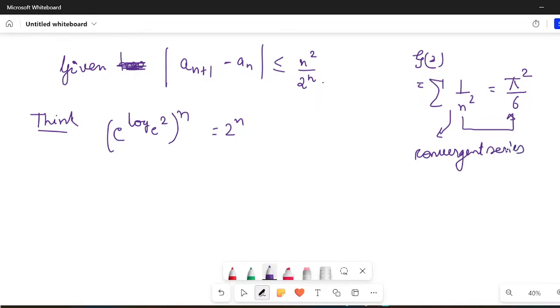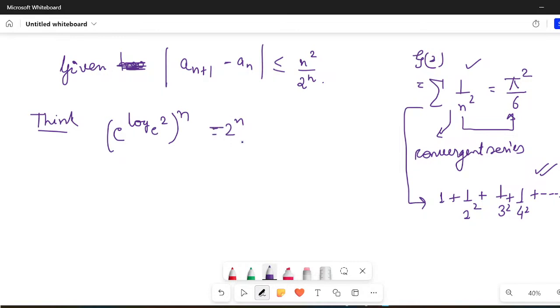If it is a convergent series, then the sequence associated with it will also be convergent. So what is the sequence associated with it? 1 plus 1 upon 2 square plus 1 upon 3 square plus 1 upon 4 square, and so on up to 1 upon n square. So this will also be convergent. This will always be convergent. Remember this. So if a series is convergent, then the sequence of partial sums associated with it is also convergent. Okay.